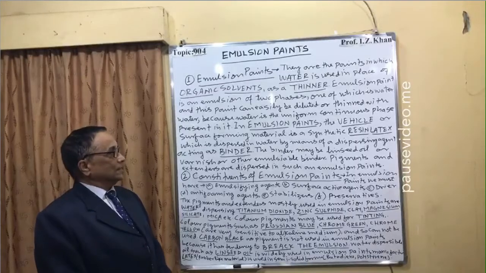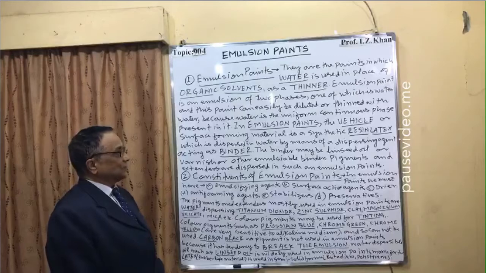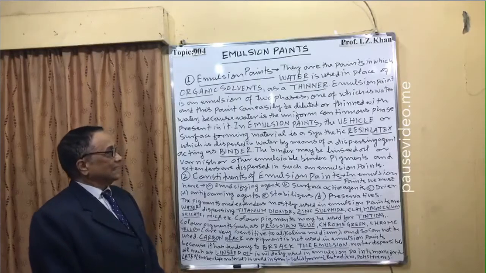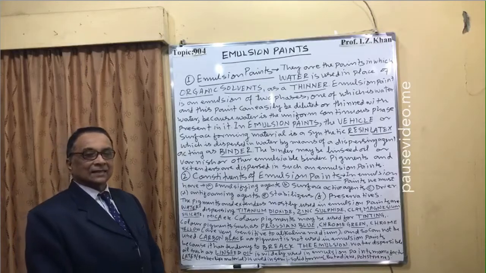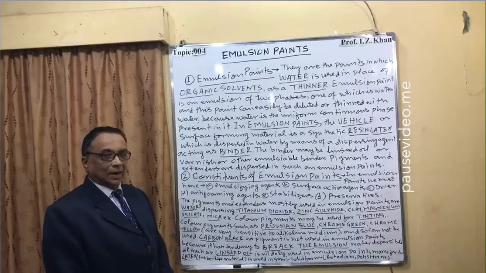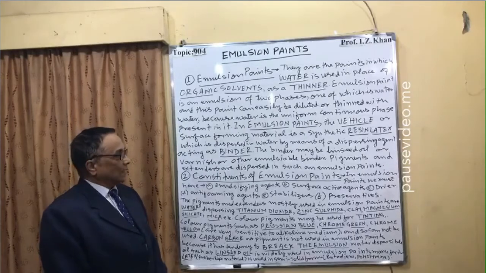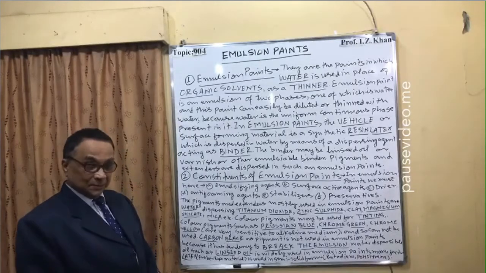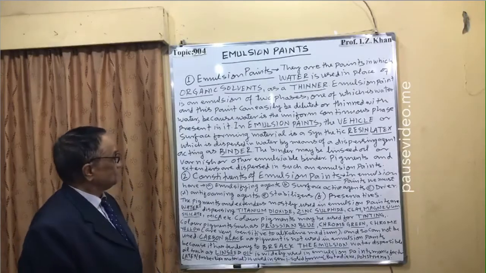In emulsion paints, the vehicle, or surface forming material, is a synthetic resin latex, which is rubber-like material dispersed in water by means of a dispersing agent, and that dispersing agent is called binder.